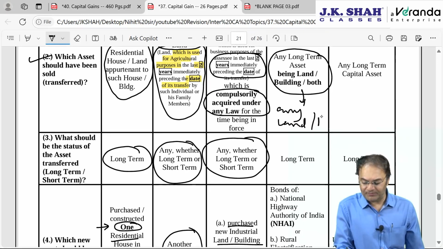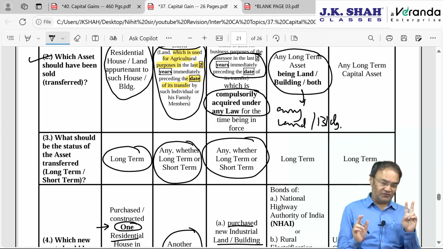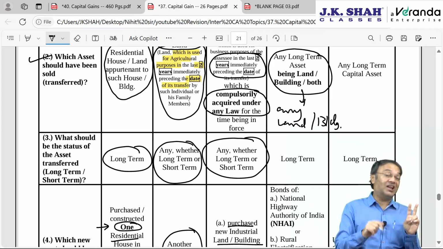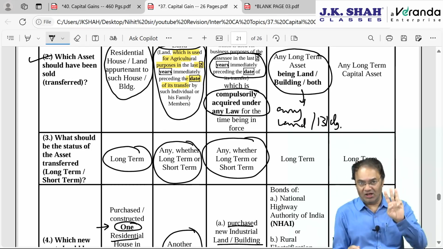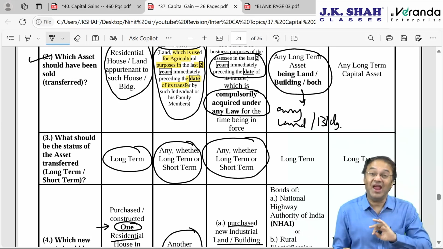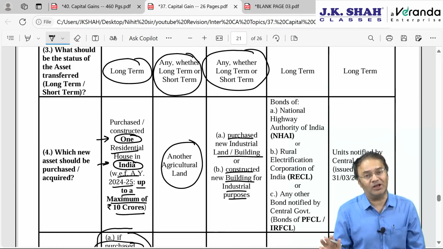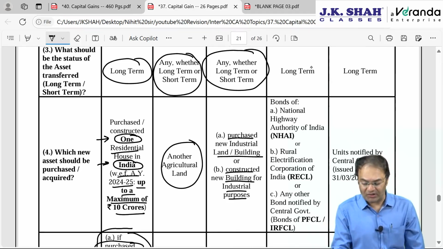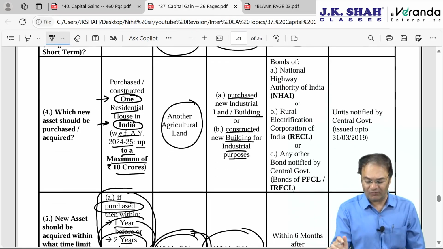Any land or building, and not only industrial land building. So section 54 was residential house, section 54B is agricultural land, and 54D was industrial land building. And now 54 EC is for any land building, industrial, residential, only land is also fine, only building is also fine, land plus building is also fine. Asset should be long term, that means period of holding should have been more than 24 months.